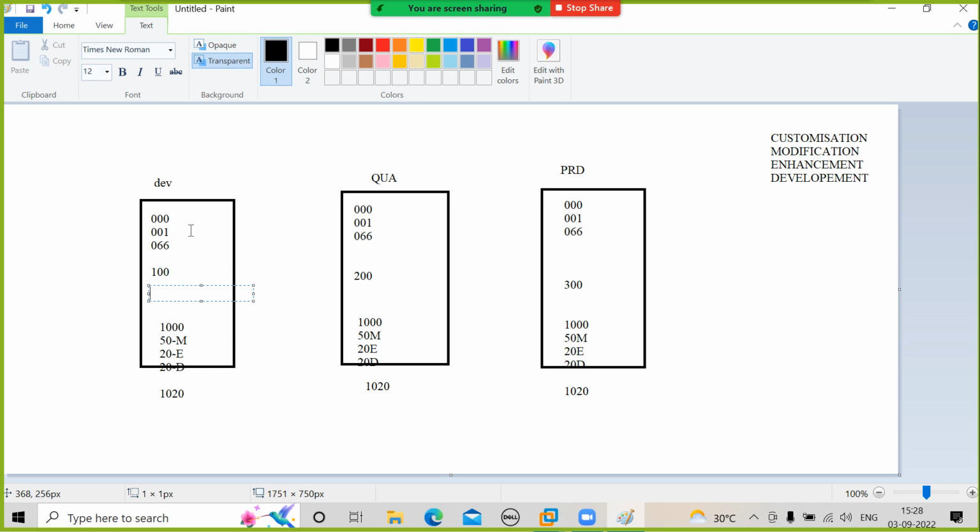If something goes wrong, and you are maintaining your development, quality and production in one system, everything will be gone. If your development, quality and production are in different systems, and your development is gone, you can recover that system by using quality. If your quality and development are gone, you can recover that system by using production. Why? All the databases have the same programs, same reports, same screens, right? These are the disadvantages of a single system landscape.